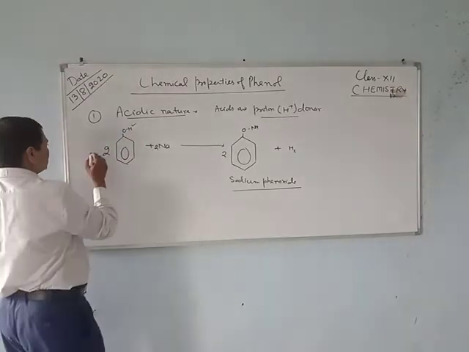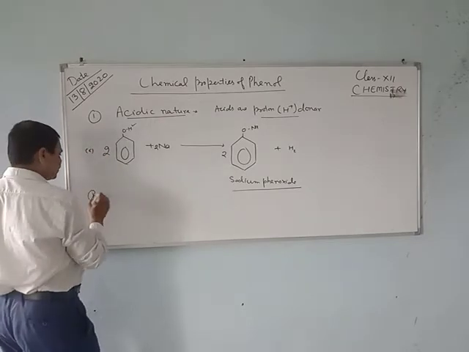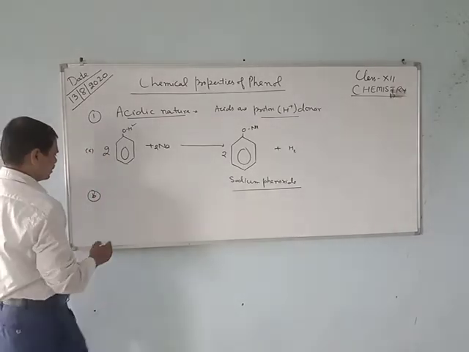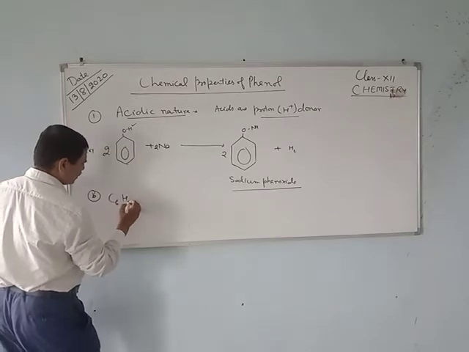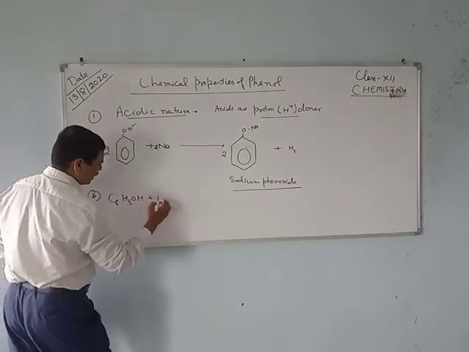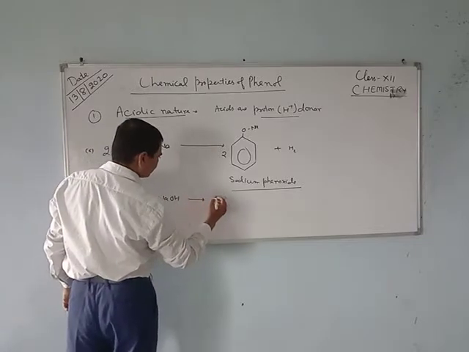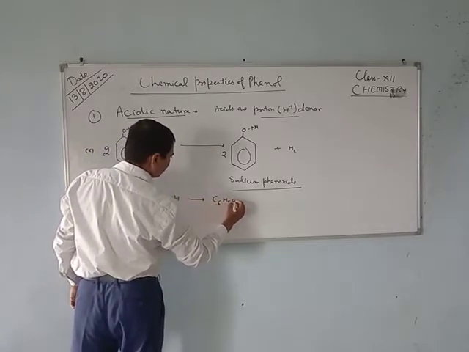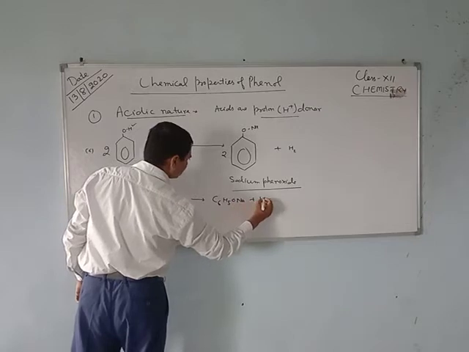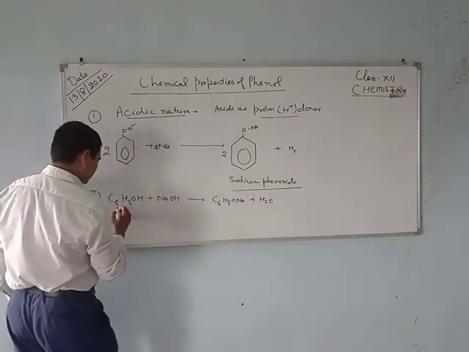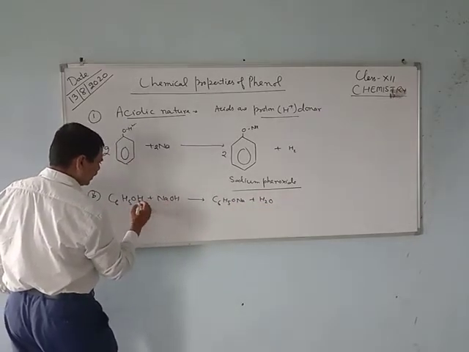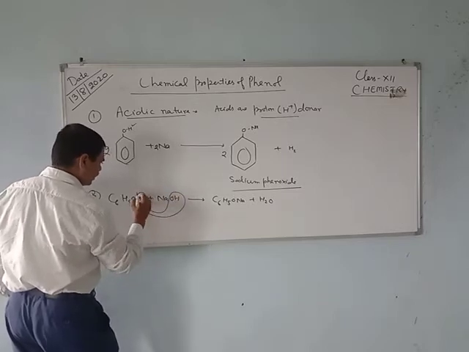And the second one is that acids react with bases also. Phenol can react with a base, for example NaOH. Then it forms C6H5ONa plus H2O, and this water molecule is liberated.